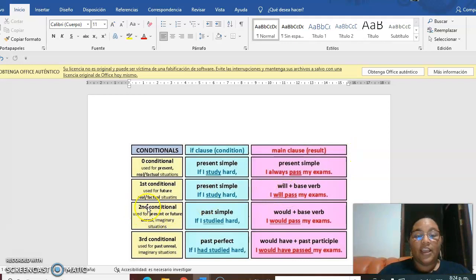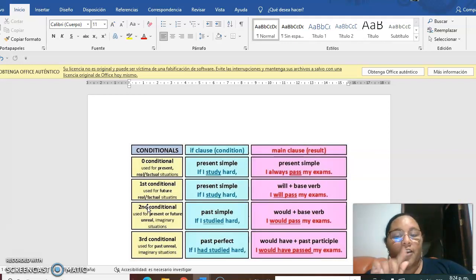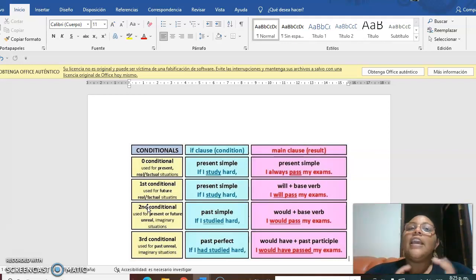So, the first conditional we use for the future and real situations. In this case, you use the if clause in simple present, and the main clause in the future with will. So, look at the example. If I study hard, I will pass my exam. If I have money, I will get a good job.